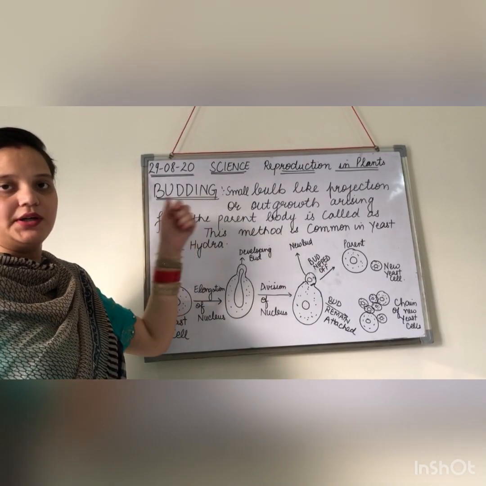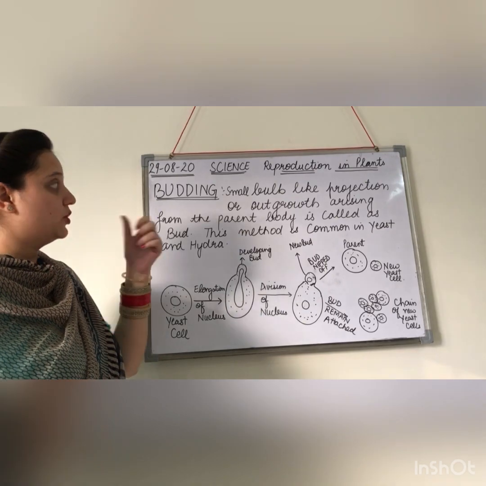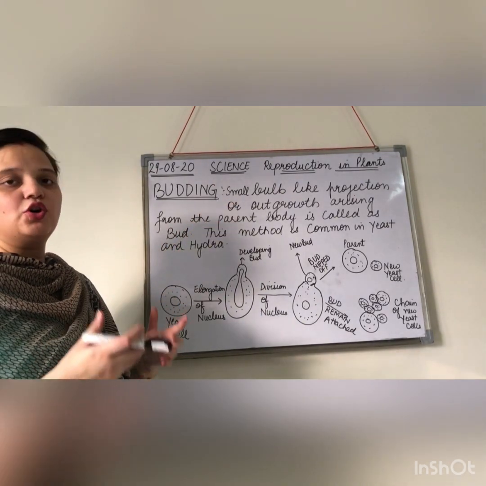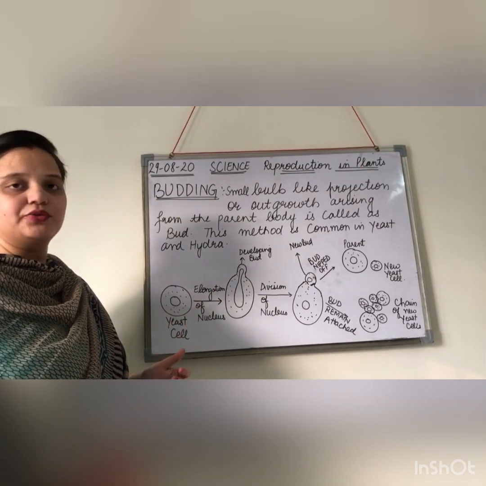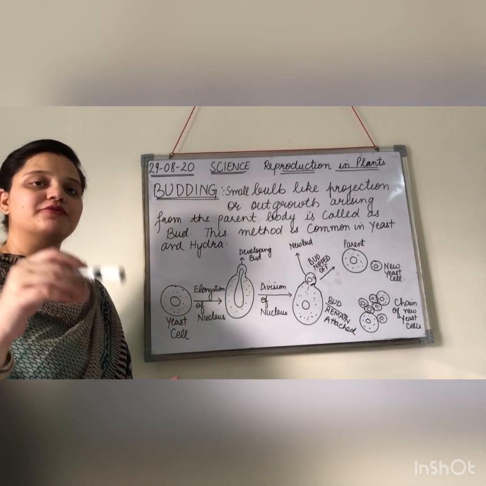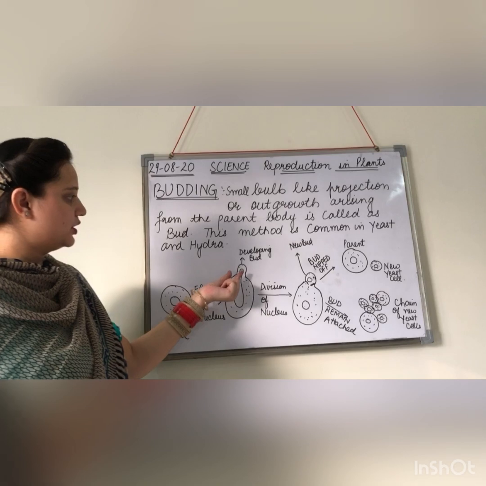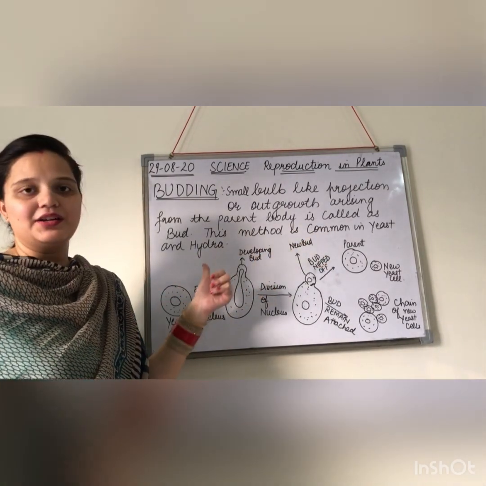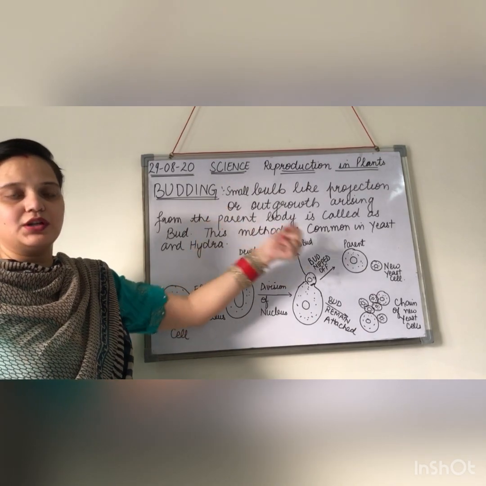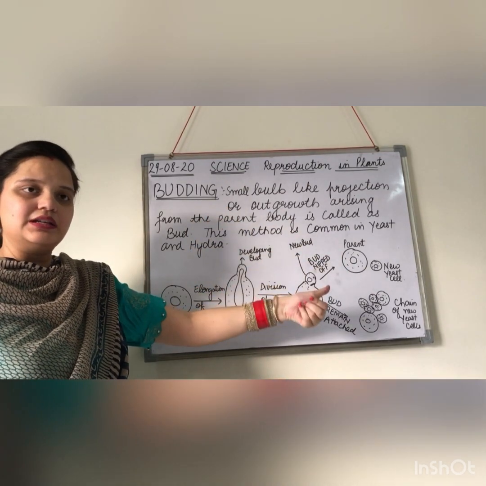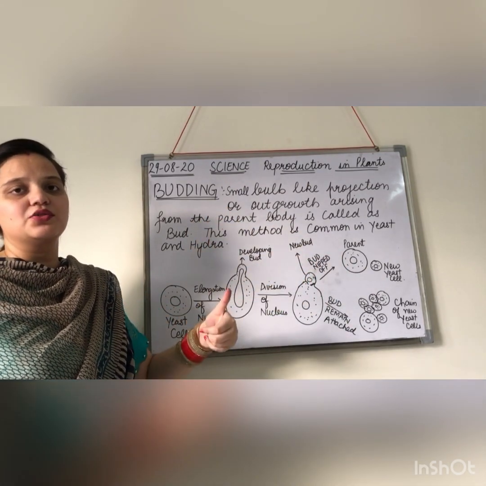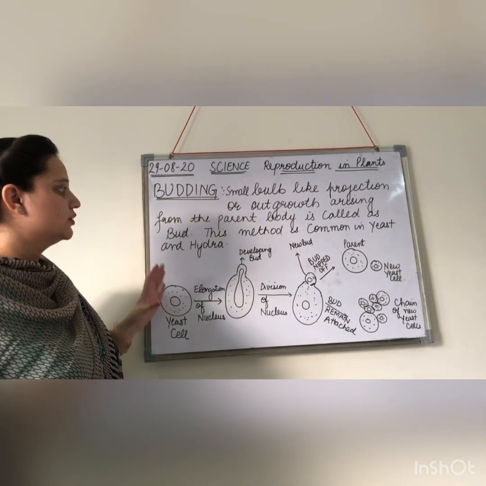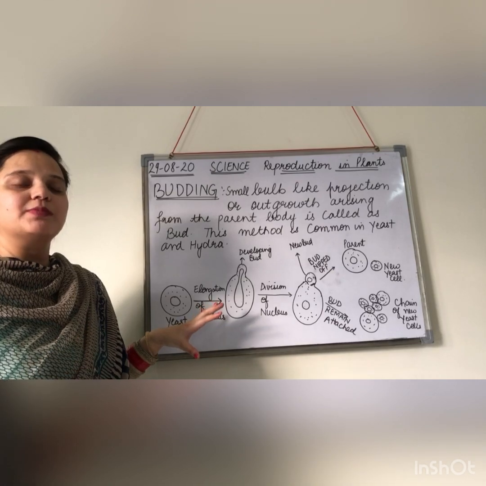The next method is budding. Now firstly we will be discussing what is budding, or what is a bud. So a bud is a small bulb-like projection or outgrowth that basically arises from the body of the parent. So here you can see I have shown the budding in case of yeast and hydra. The budding method is most common in case of yeast and hydra. Yeast is a very common thing that is used in bakery products, right? So let's study how the yeast reproduce by budding.